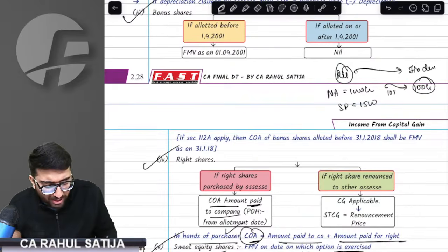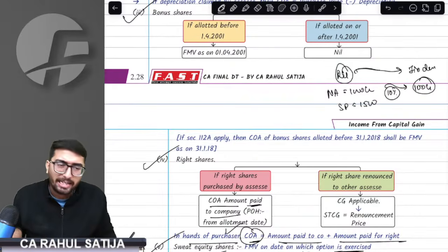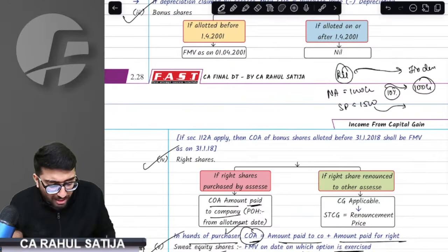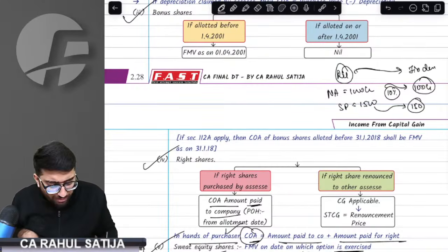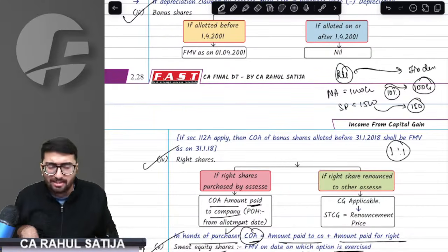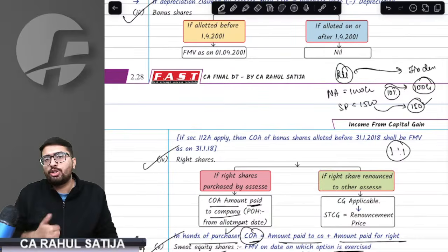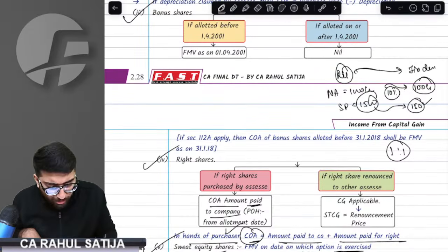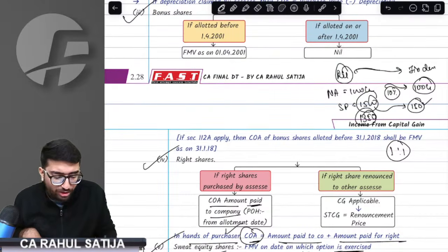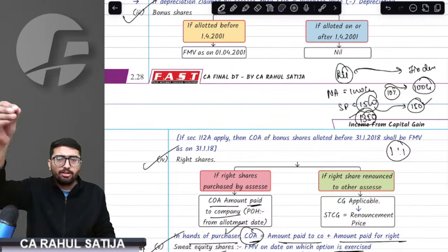So can I say 10% of assets are being taken over by Geo? The right answer is yes, 10% of assets are taken by Geo. Therefore, 10% of the share price would also go to Geo. Therefore, the share price of the resulting company would be 150. For example, if Geo has issued in a 1:1 ratio, every shareholder of Reliance got one share of Geo, then the theoretical share price of Geo would be 150. Reliance shares would drop by 150, that means 1350 would be the share price of Reliance. Simple provision in case of demerger.